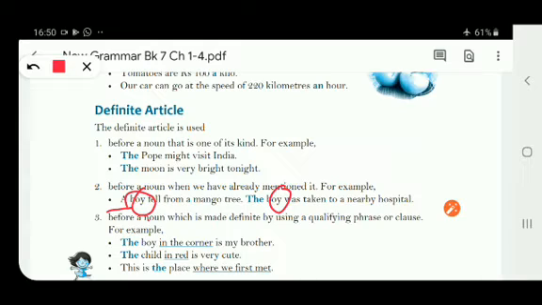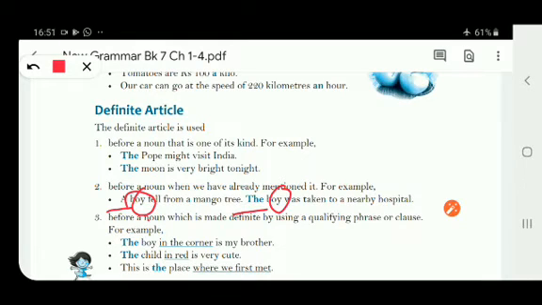So when we are talking about the same noun again, the next time we will not use the indefinite article, because that noun is now known to us. Now it becomes particular, or we are talking about the specific one. So when a noun is repeated in a sentence, the next time we use the definite article for it. A boy fell from a mango tree. Now that boy is not a stranger to us. We know that boy, particularly the same boy, the one who fell from the tree, has been taken to the hospital.